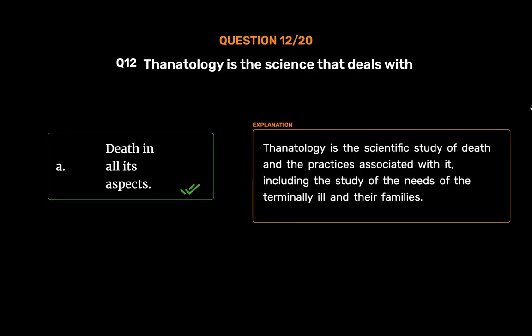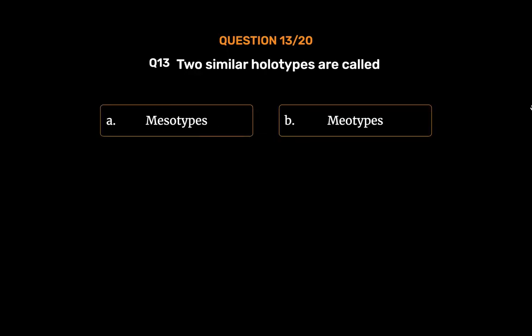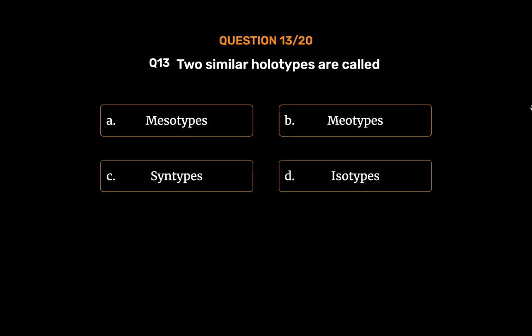Thanatology is the scientific study of death and the practices associated with it, including the study of the needs of the terminally ill and their families. Question number 13. Two similar holotypes are called: Option A. Mesotypes. Option B. Meotypes. Option C. Syntypes. Option D. Isotypes. The correct answer is Option D.